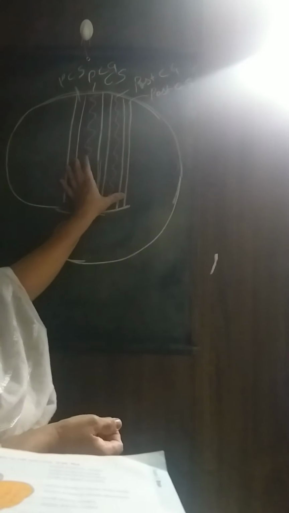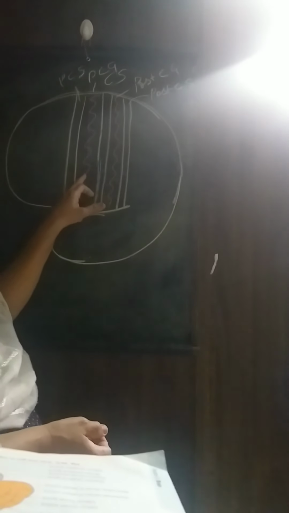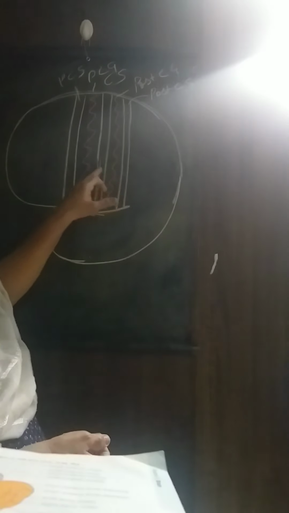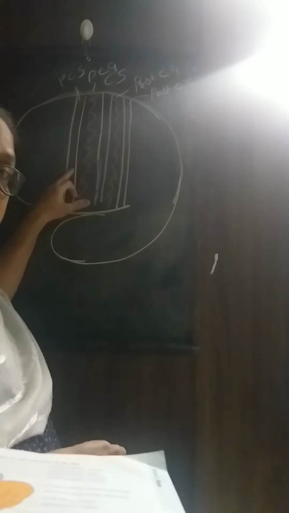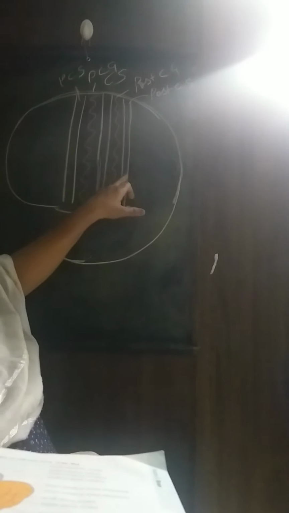So what are the things present in the middle portion? You have the central sulcus, the precentral gyrus, and the post-central gyrus. In front of the precentral gyrus, you have the precentral sulcus, and behind the post-central gyrus, you have the post-central sulcus.